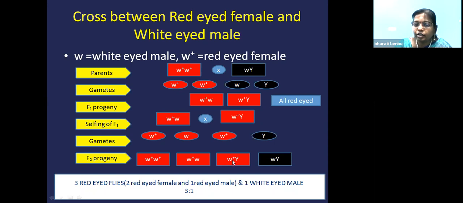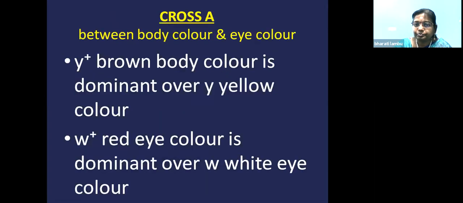So he did not get any white-eyed female, and he wondered what happened, why we are not getting a white-eyed female. So he has made a cross between body color and eye color. He has taken 2 contrasting characters and done a dihybrid cross. So he has taken brown body color and crossed it with yellow body color.